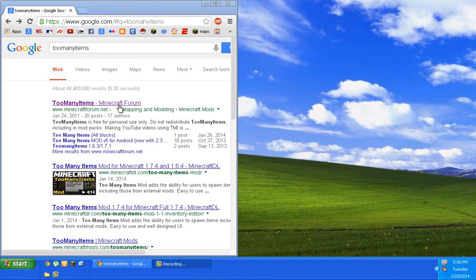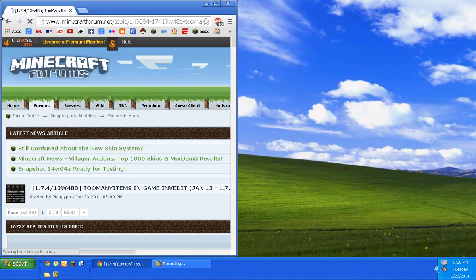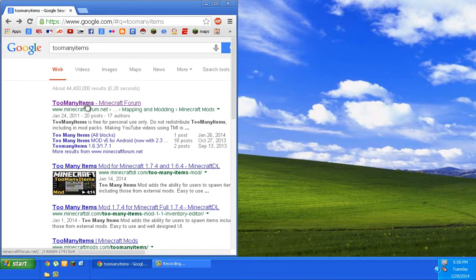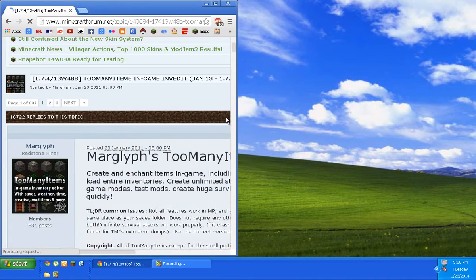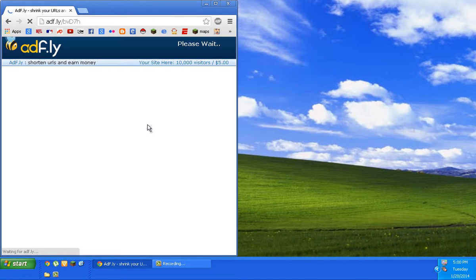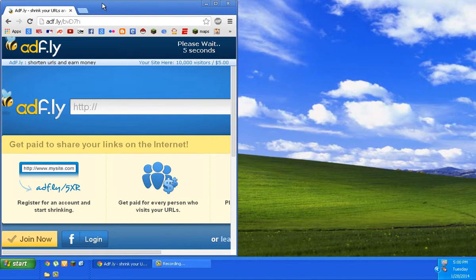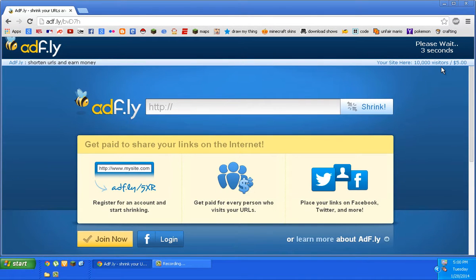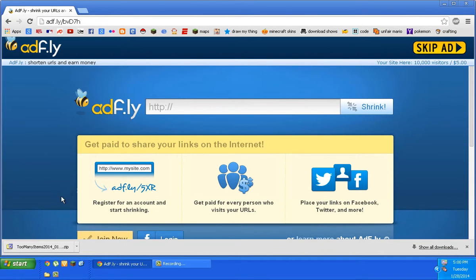Alright, I'm gonna try to install Too Many Items, and I just did a Google search for Too Many Items. Hit the top link, scroll down for 1.7.4, and there's only a non-Forge option because Forge is not available for 1.7.4. The latest Forge available is 1.7.2. Alright, so I'm gonna go ahead and download this puppy.